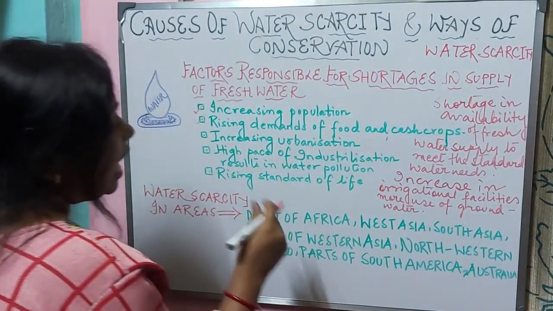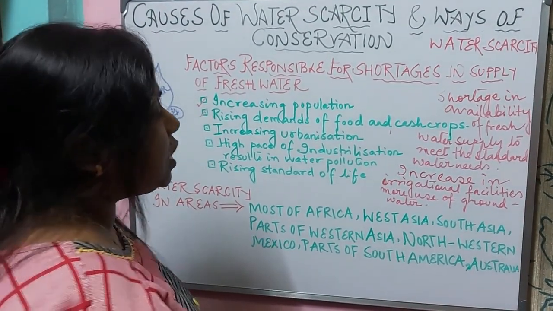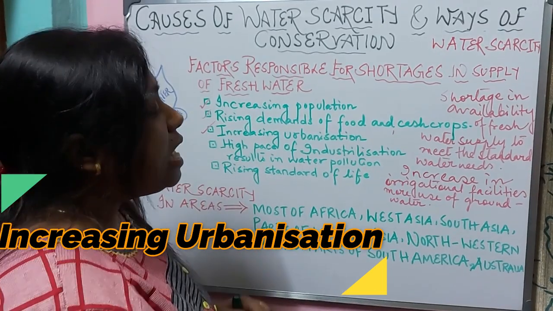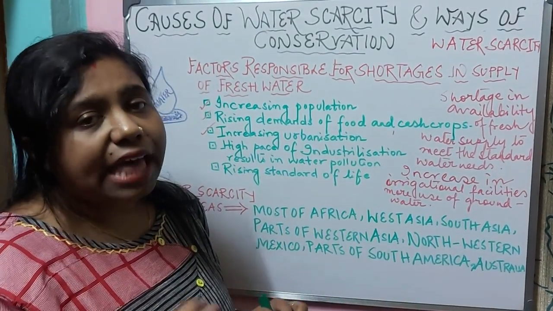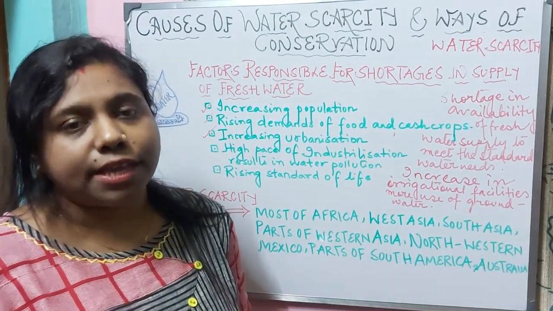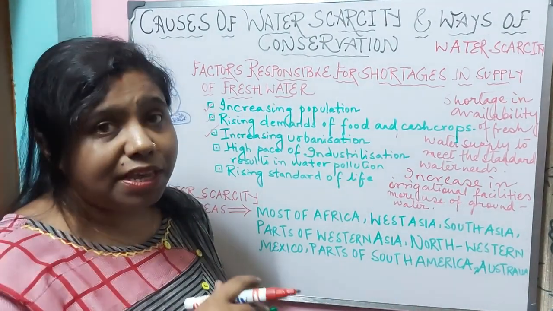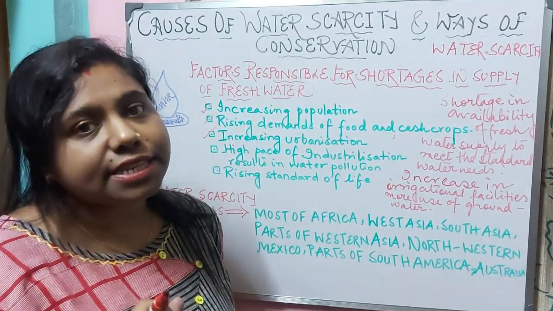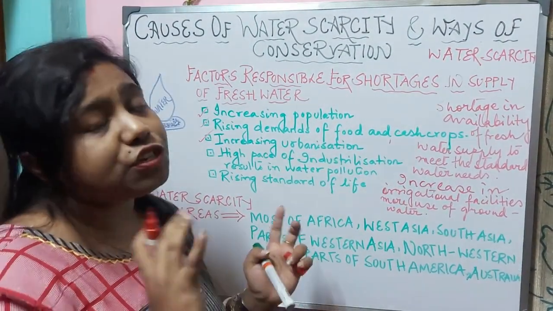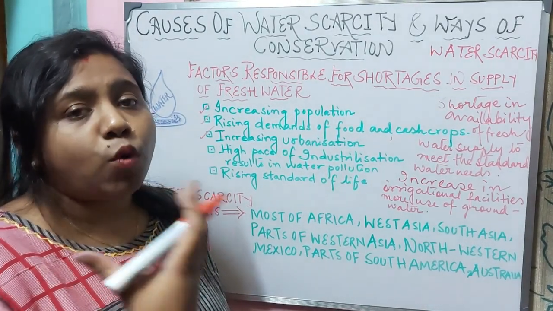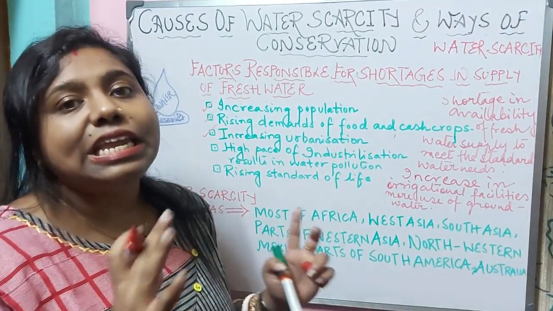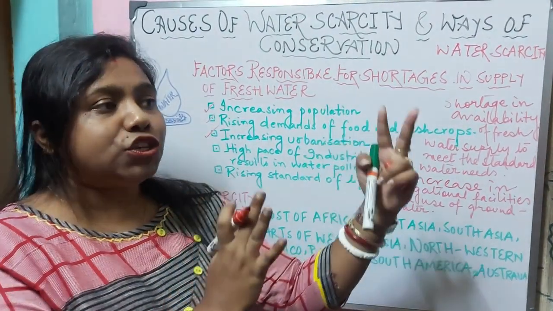So somewhere it will lead to overutilization of resources. Increasing urbanization, that means creation of more urban centers, towns and cities, and the number of people who are coming and living in the towns and cities are day by day increasing. So as the number of people are increasing, that means the water consumption is increasing. So as the water consumption is increasing, people, especially the richer section of people, are using more water resources, they are using more water intensive goods, which is leading to a gap between the richer and the poor sections